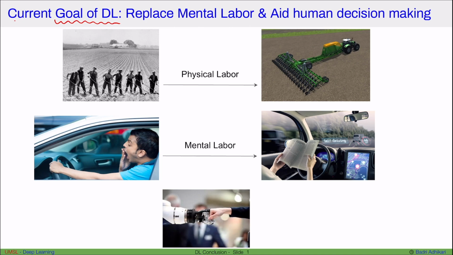As of now, many people understand that there are primarily two goals of deep learning. One is to replace or minimize mental labor, and the second is to aid human decision making.